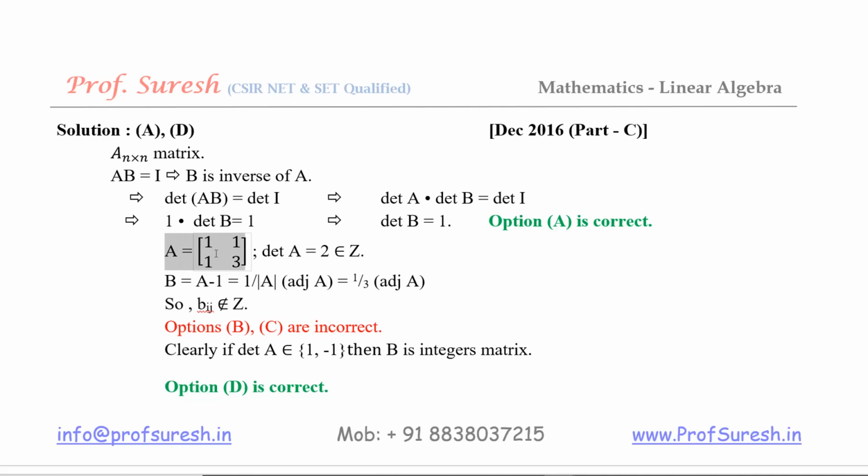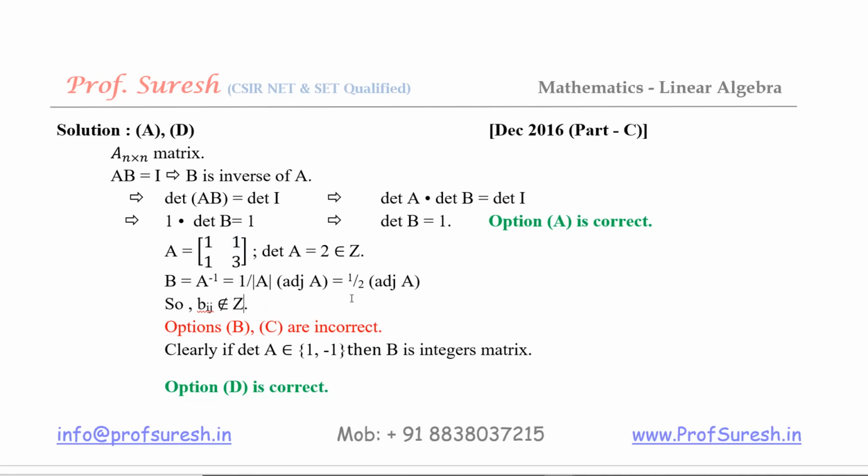Then next take A equal to [1 1; 1 3]. Then determinant of A equal to 1 into 3 minus 1 into 1, so 2, that is an integer, so it belongs to Z. But B is nothing but A inverse. A inverse is 1 by determinant of A into adjoint of A. Here 1 by determinant of A is 1 by 2, so 1 by 2 into adjoint of A. All the entries are not divisible by 2. Therefore all Bij need not be integers.